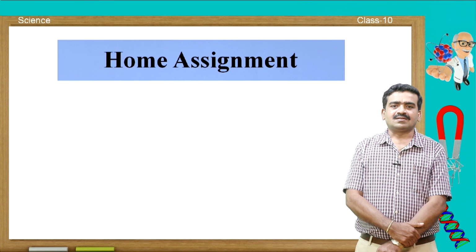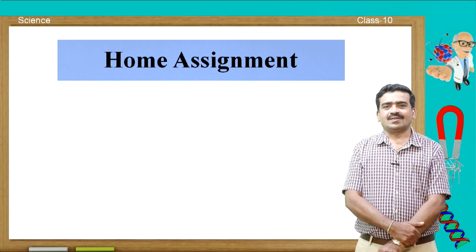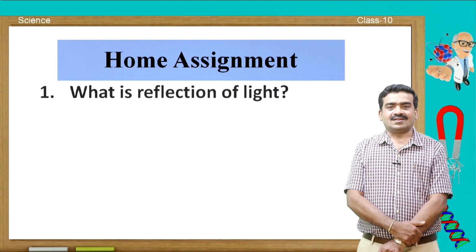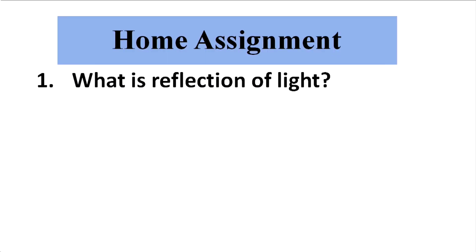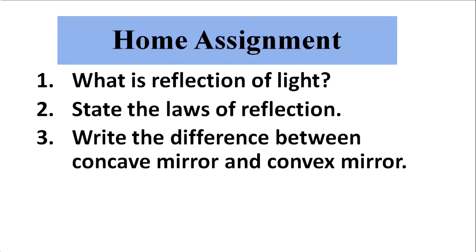My dear student, I will give you a few questions as a home assignment based on the concepts you have learnt in this session. The first question is: what is reflection of light? The second question is: state the laws of reflection. The third question is: write the difference between concave mirror and convex mirror.